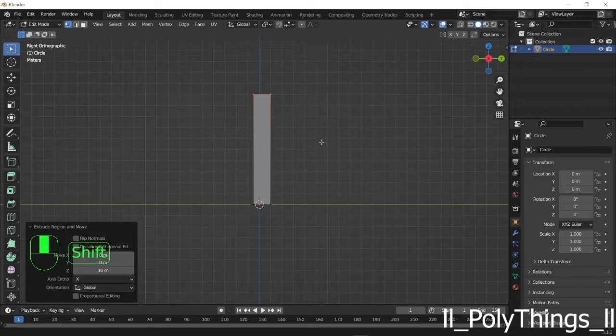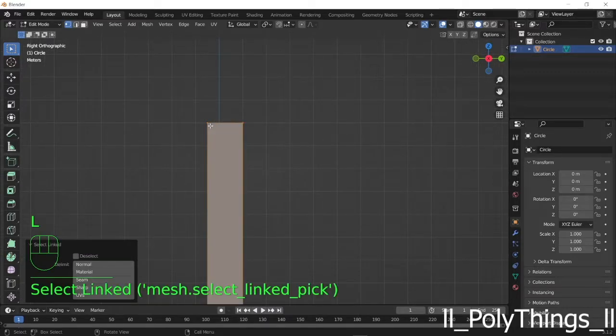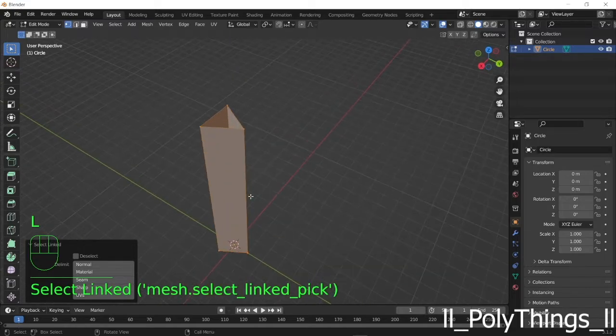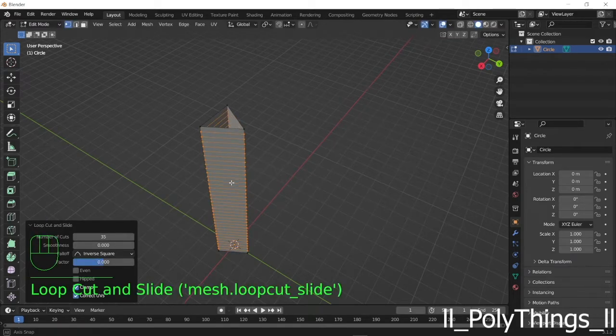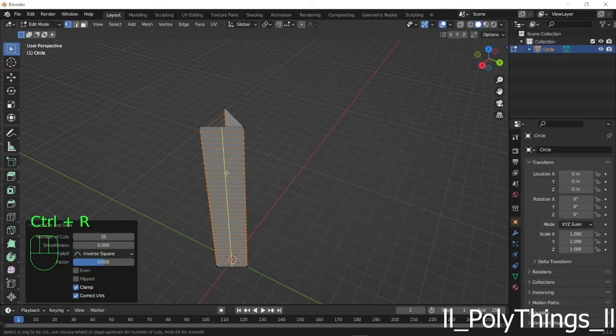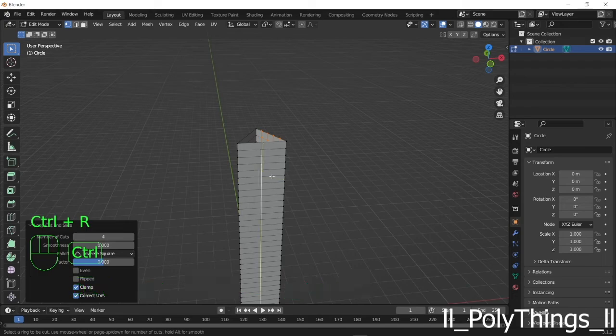Now once you've done that, move your cursor near to your vertex and press L so that all the vertices are selected. Now we will loop cut this horizontally and vertically. So press Ctrl R. You can see a yellow line over there, and scroll your scroll wheel to increase the cut. The same again, Ctrl R, 4 times, on all 3 sides.